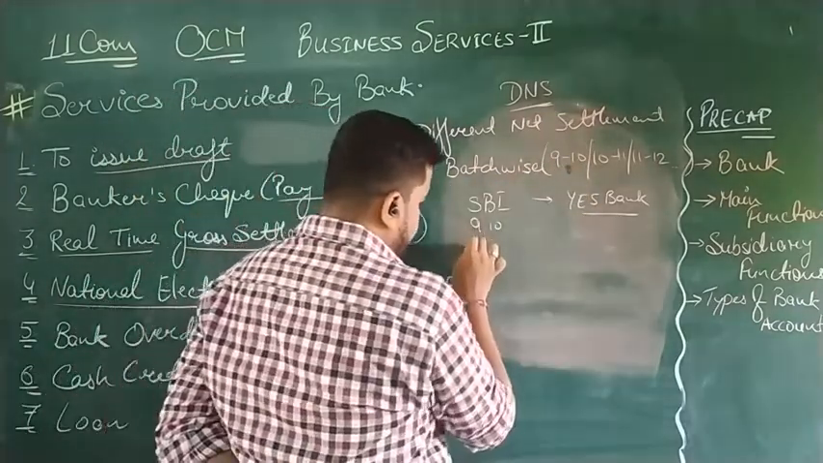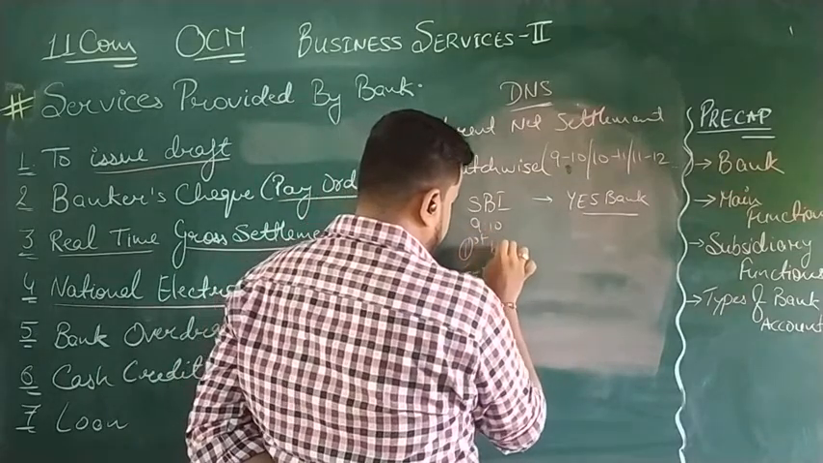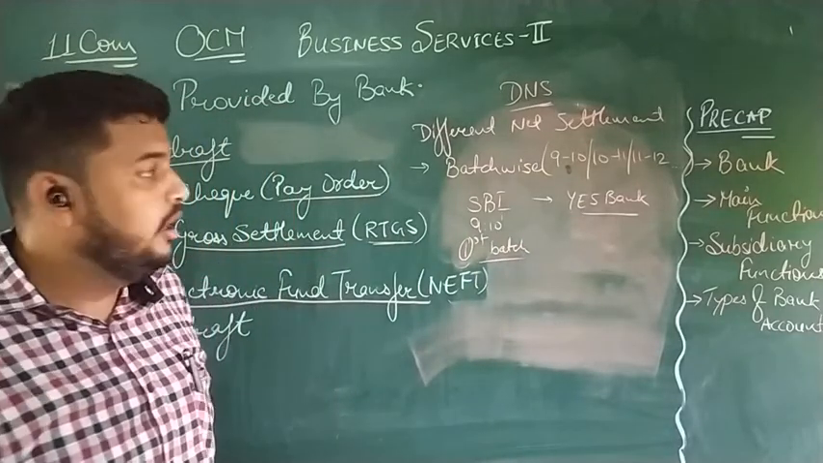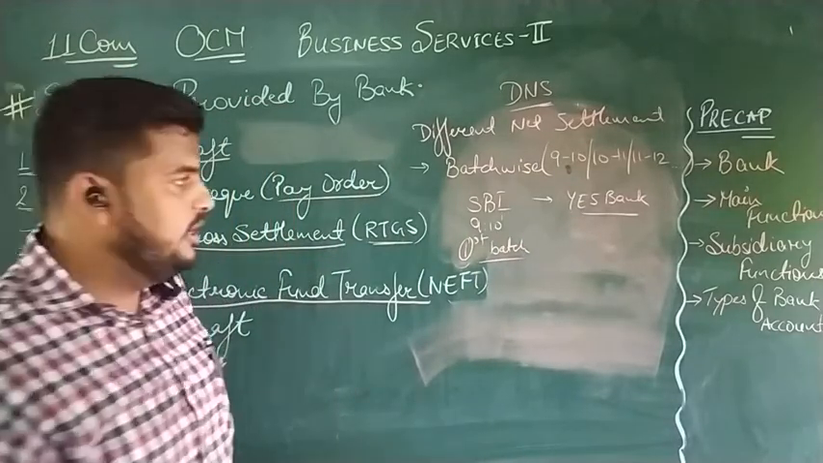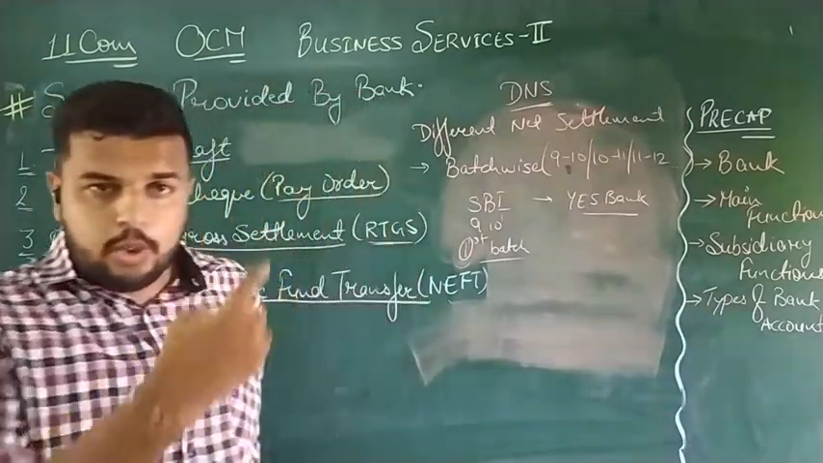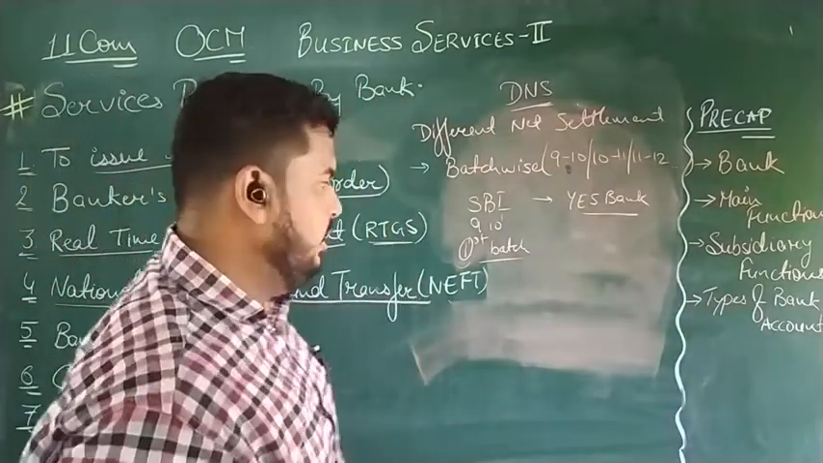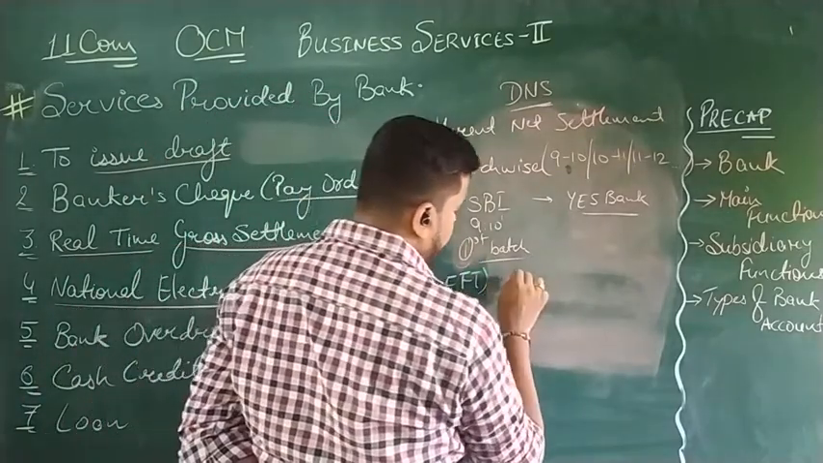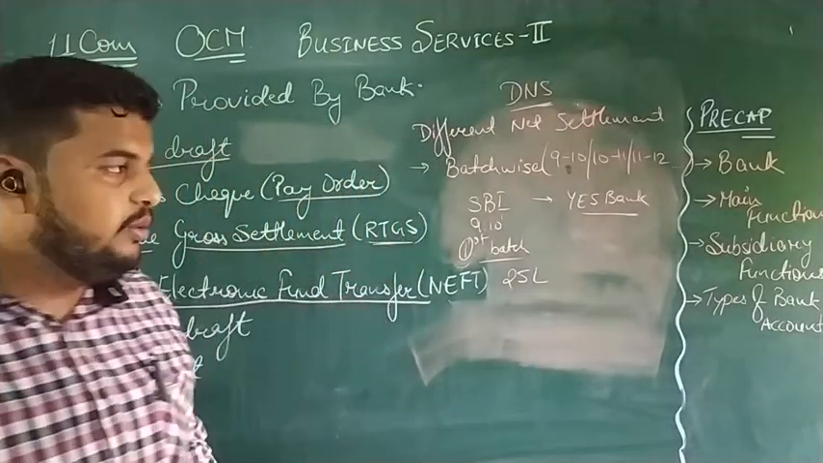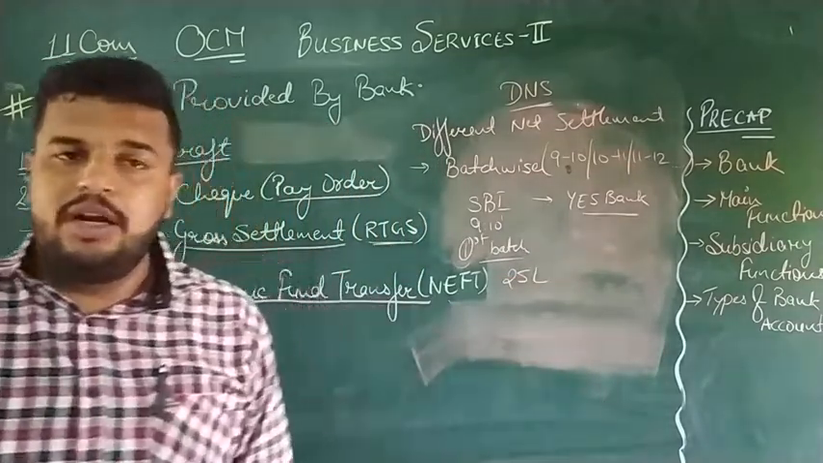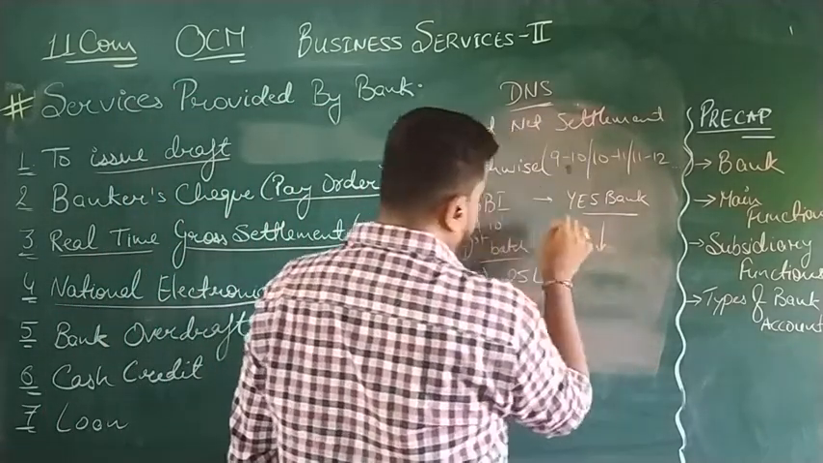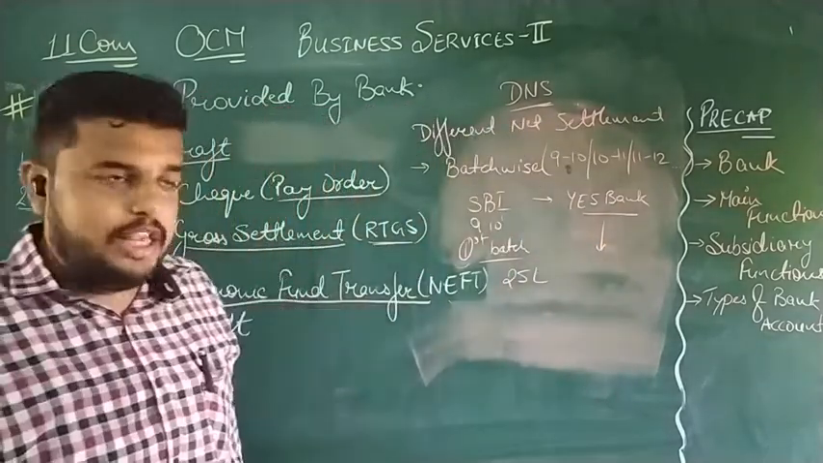From the first batch, they will wait till 10 o'clock, and at 10 they will total up the amount to be transferred to Yes Bank. For example, in the first hour, the amount to be transferred to Yes Bank is 25 lakh rupees. In the same manner, Yes Bank will calculate the amount to be transferred to SBI.